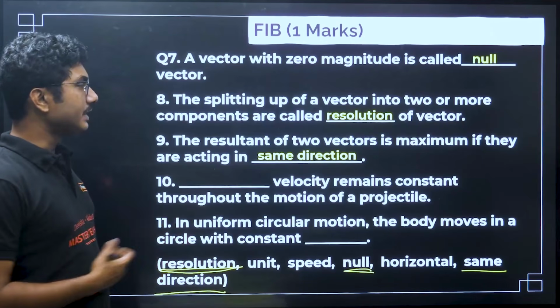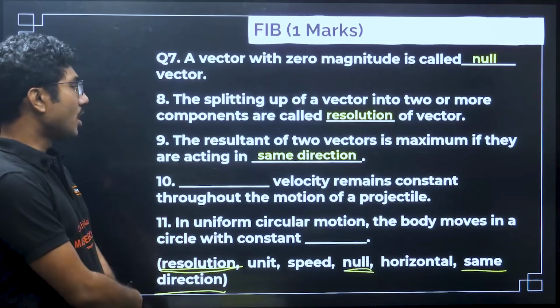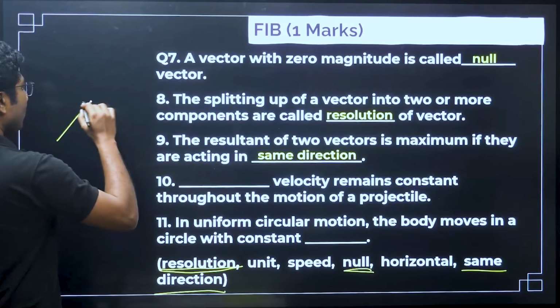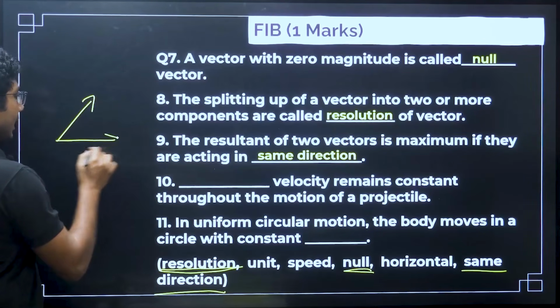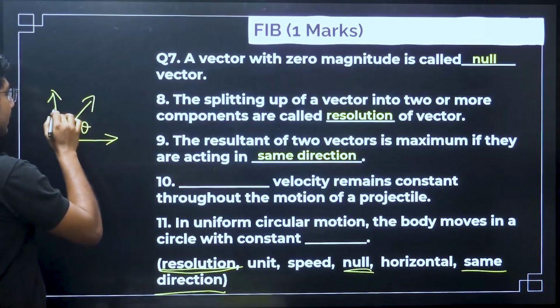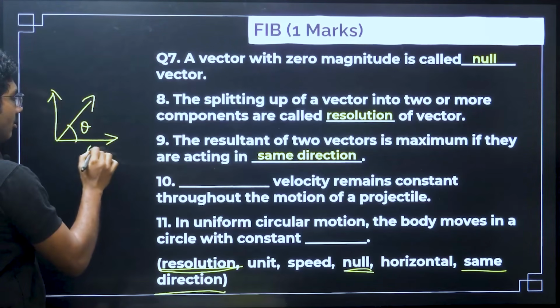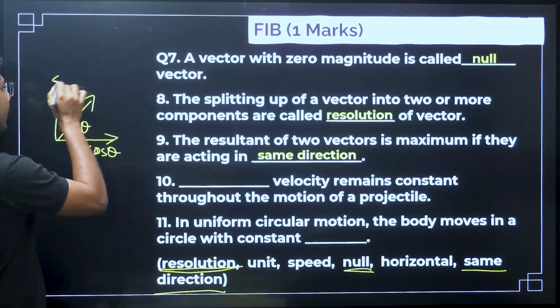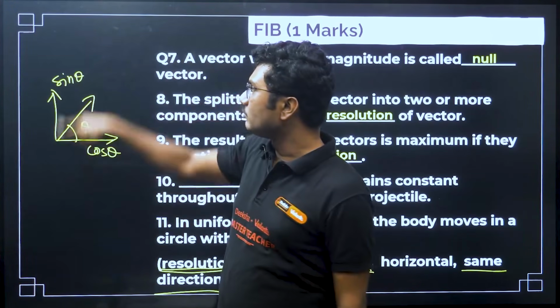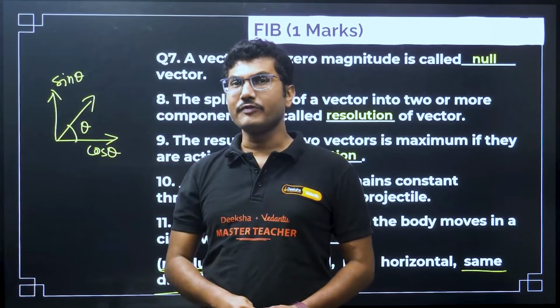Dash velocity remains constant throughout the motion of a projectile. So if you remember, a projectile motion can be divided into two components, one along this theta. So this is a cos theta component, this is sin theta component. Now sin theta component varies because it is moving under the influence of gravity, right?